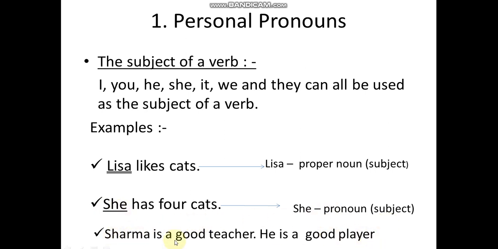Now, look at this another example. Sharma is a good teacher. He is a good player. Now, Sharma is a noun. The word Sharma is a noun and he is a pronoun. Okay students, this is called subjective case of personal pronoun.